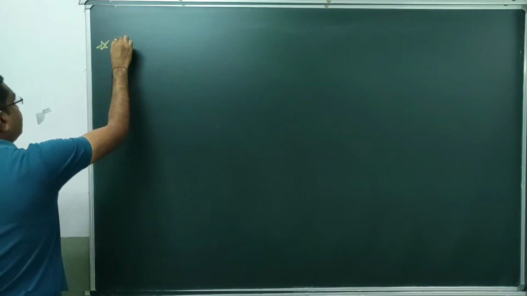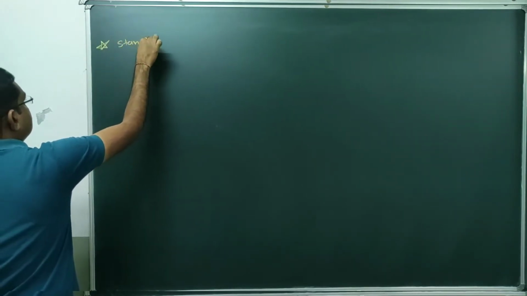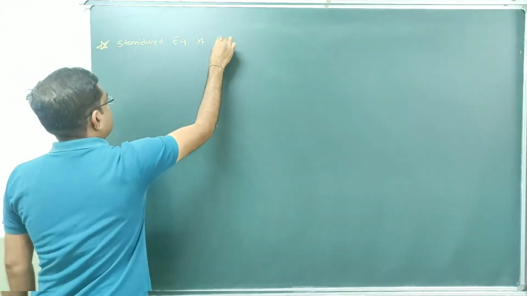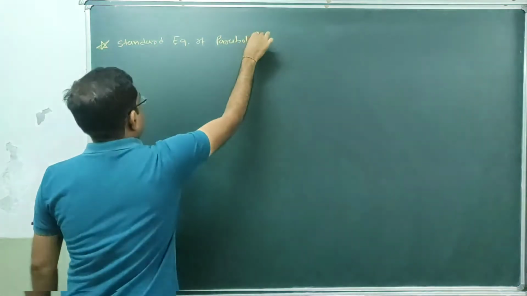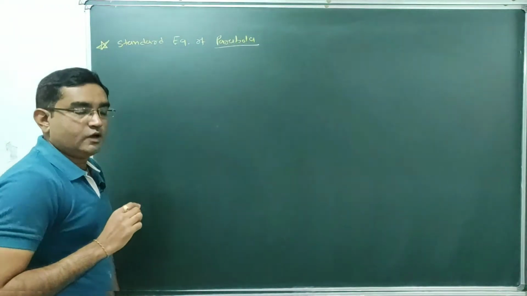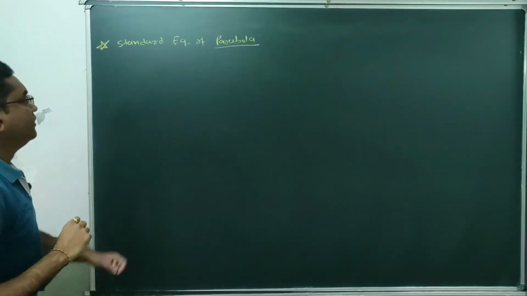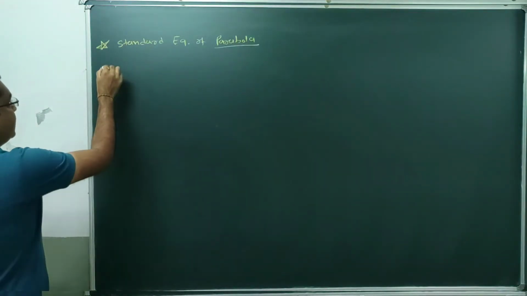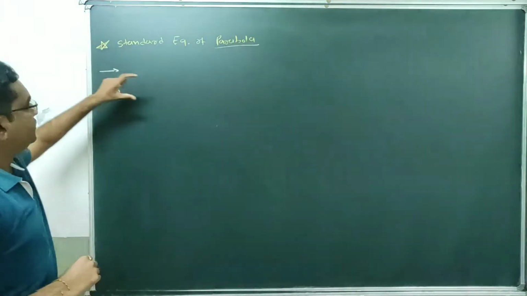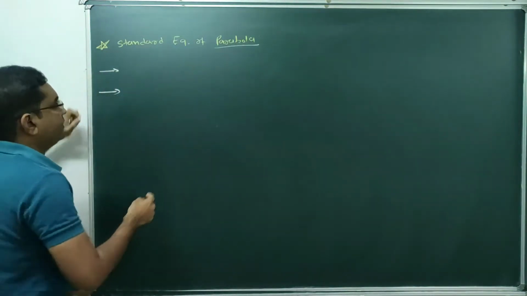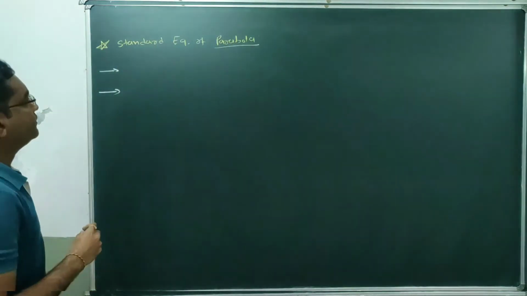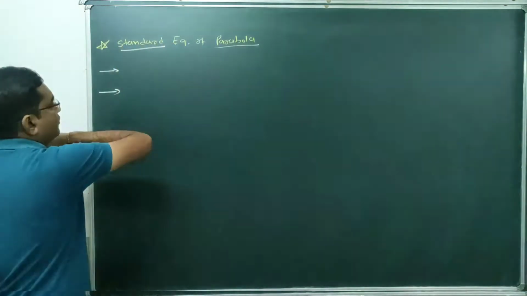Now we have to talk about the standard equation of the parabola. Until now, whatever we discussed was only about the parabola. Now we have to discuss what is a standard parabola. For this standard parabola, two conditions are there. If our parabola satisfies these two conditions, then we can say that the given parabola is a standard parabola. So which are the two requirements for a standard parabola?